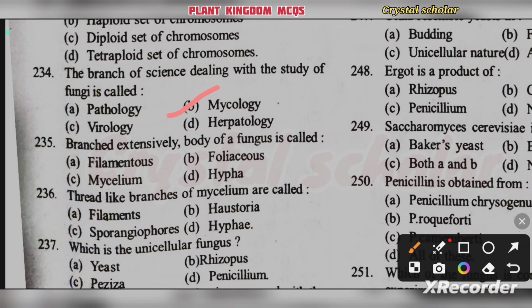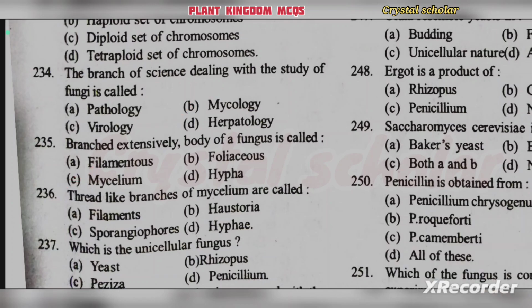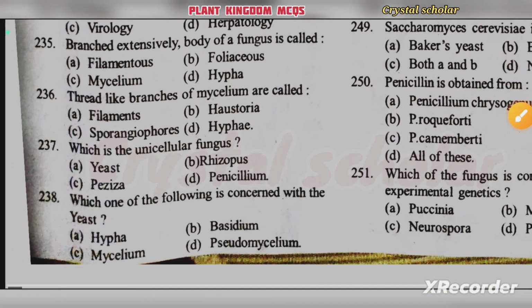Then the branched extensive body of a fungus is called filamentous, foliaceous, mycelium, hypha. Mycelium. Branched extensive body of a fungus is called mycelium. Option C is your right answer.